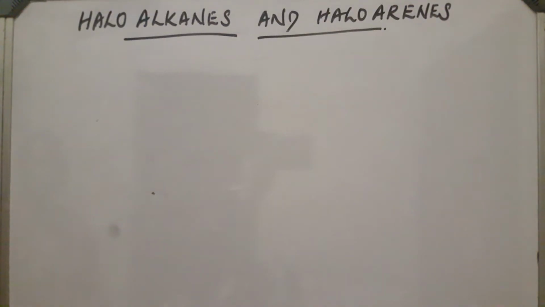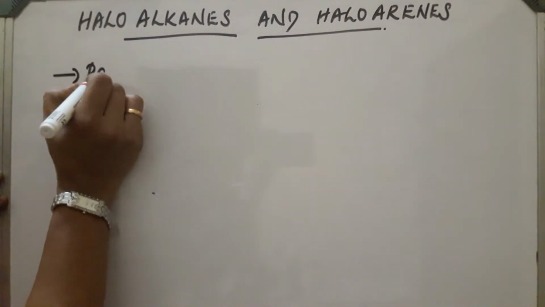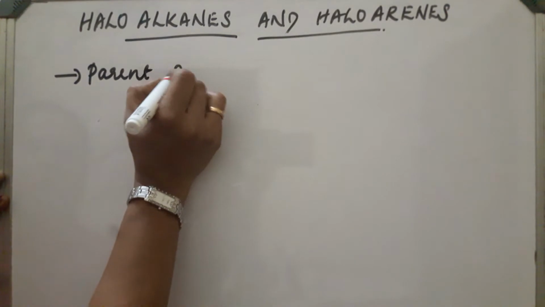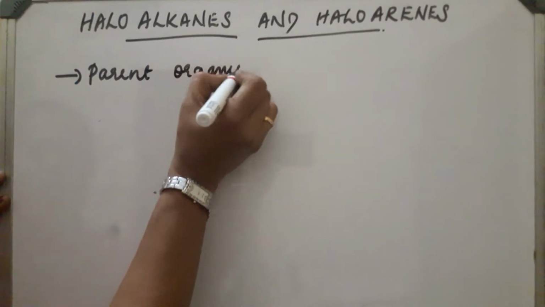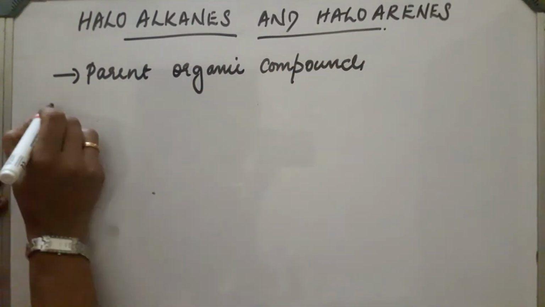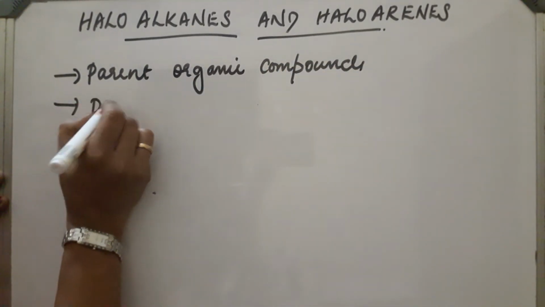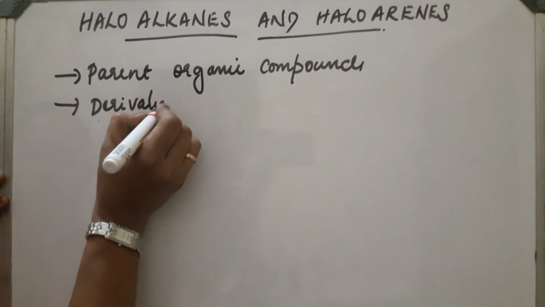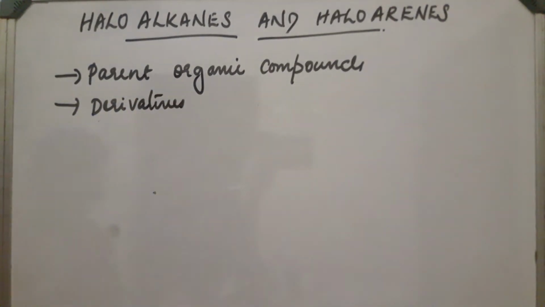Here we are starting with the organic chemistry syllabus for class 12. Haloalkanes and haloarenes. Hydrocarbons are those compounds which contain hydrogen and carbon. These are parent organic compounds. All the other compounds are the derivatives of these organic compounds.